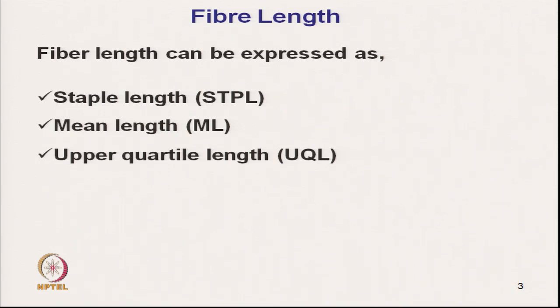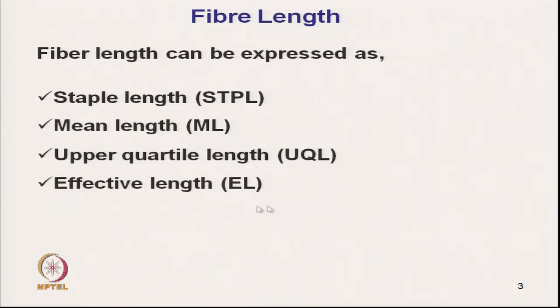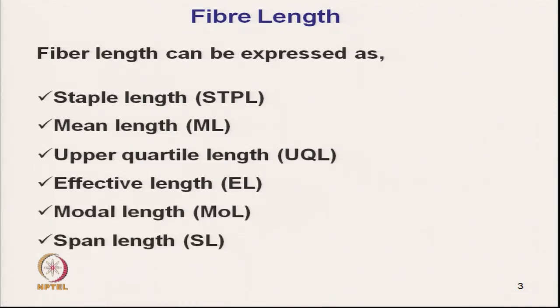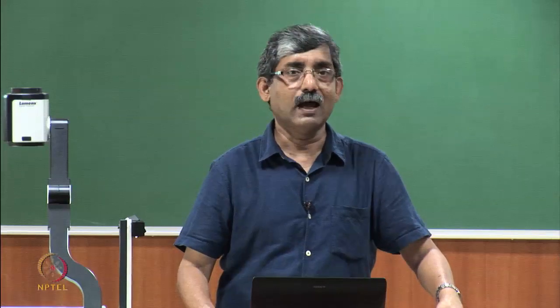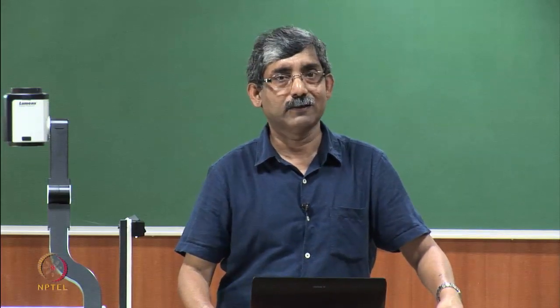Next, it is upper quartile length, UQL. Fourth one is effective length. We can express the fiber length in terms of effective length, modal length, and span length. There are different types of span lengths. More commonly used span lengths are 50% span length and 2.5% span length.